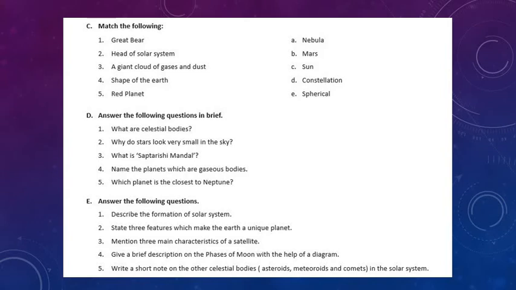Okay, I'll again repeat the answer. The visible portion goes on increasing gradually day by day after the new moon day, that is Amavasya. At first, the moon appears in crescent shape. On 8th day, half portion of the moon comes in our view.